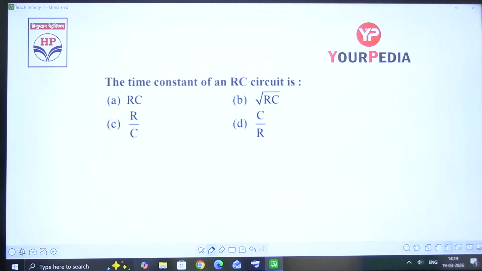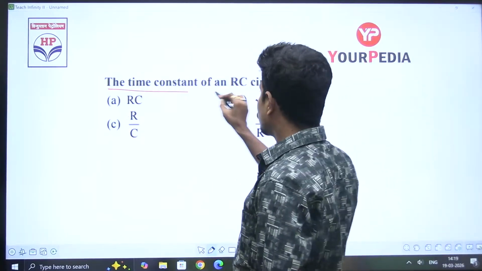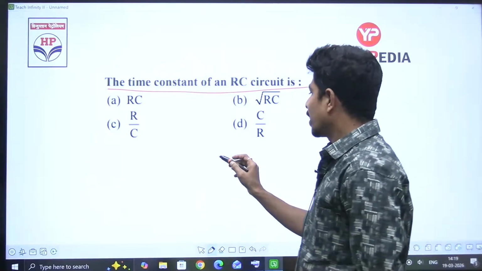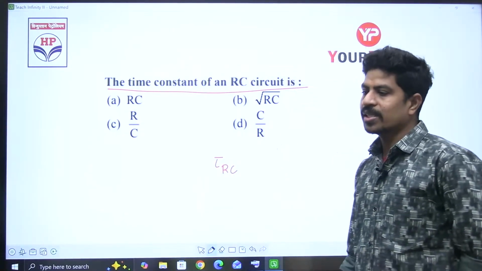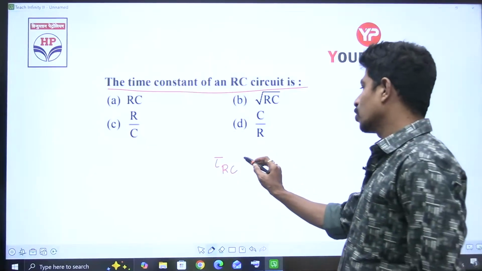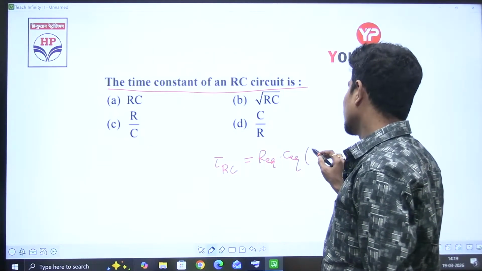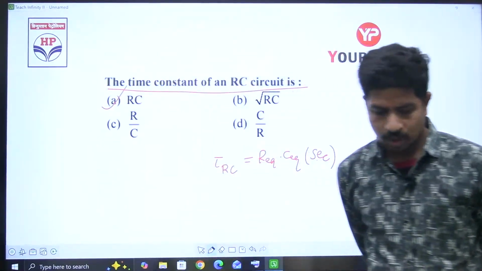Next question, yes, the time constant. This question was repeated a number of times in your HPCL, both officer and JO paper. Time constant of any RC network, it may be series RC or parallel RC or whatever it is, that is equal to R equivalent into C equivalent. The units are seconds. It may be any RC. So option is A.